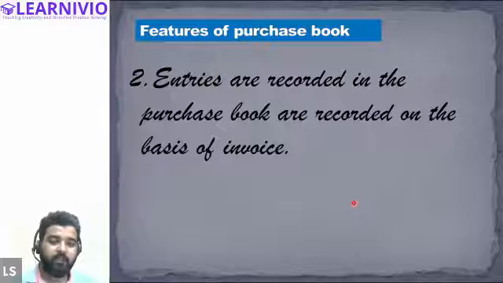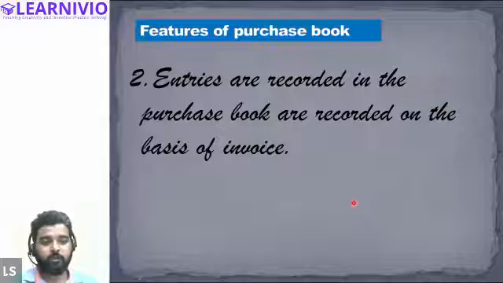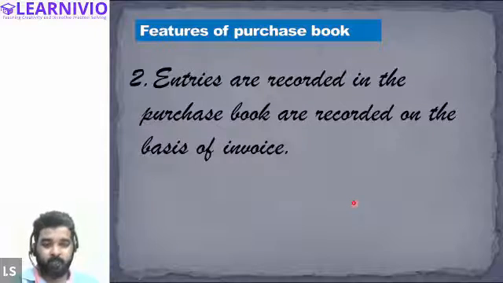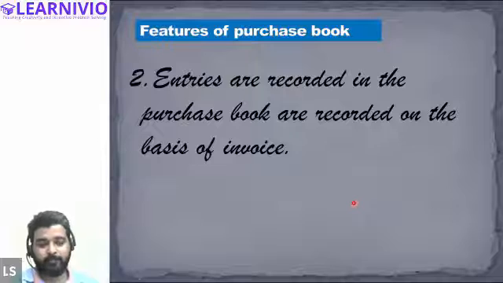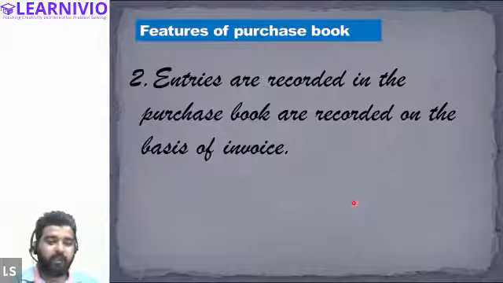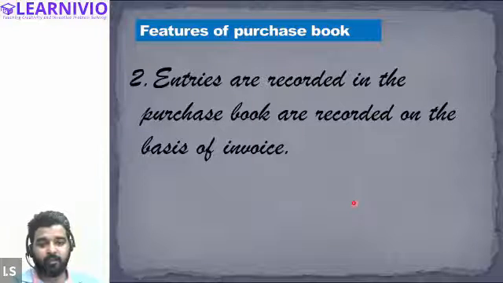The second thing is that entries are recorded in the purchase book on the basis of invoices. What are invoices? Invoices are basically bills. Whenever we buy a particular product from a supplier, the supplier issues an invoice to the customer.